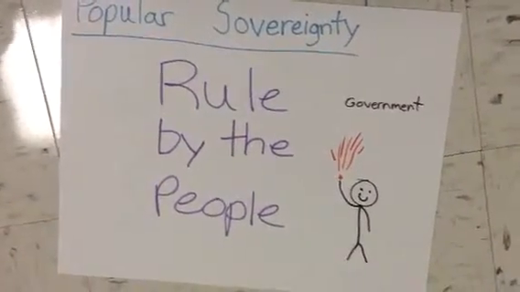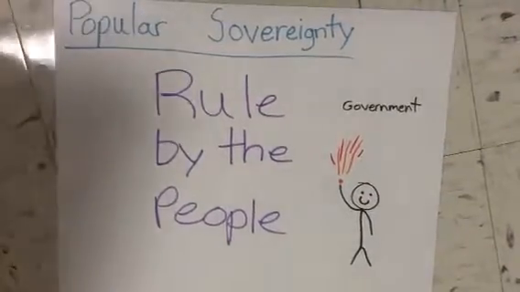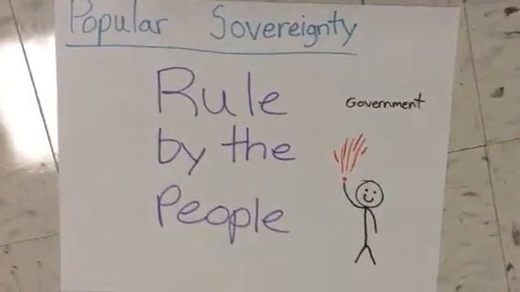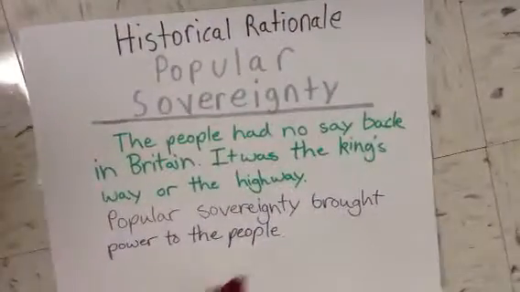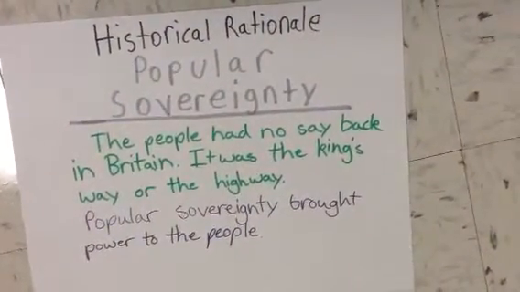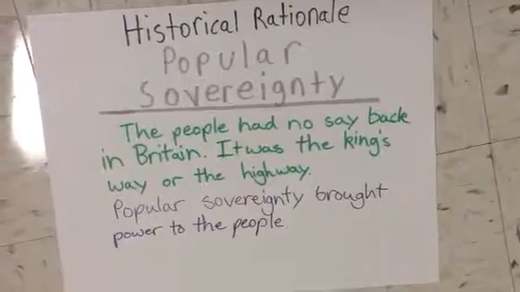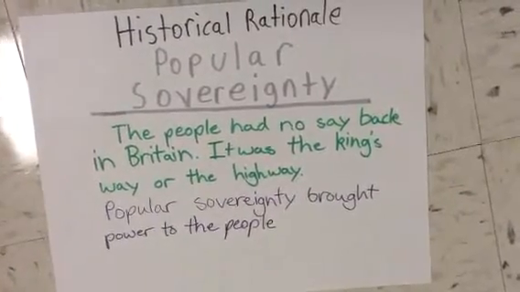Popular sovereignty is the rule by the people. The power of the government flows from the people. The people had no say back in Britain. It was the king's way or the highway. Popular sovereignty brought power to the people.